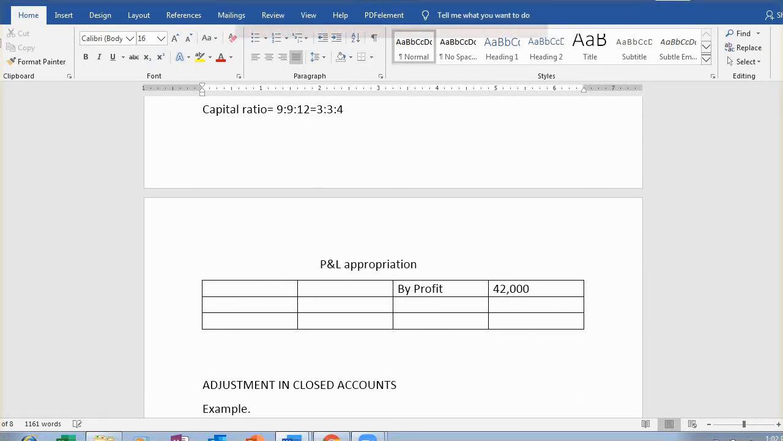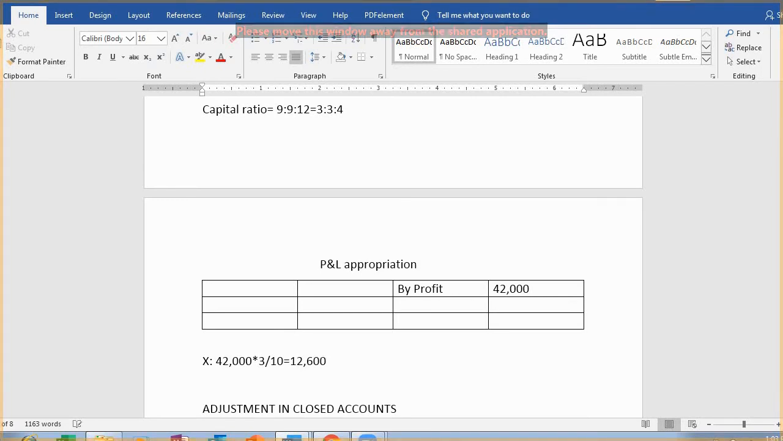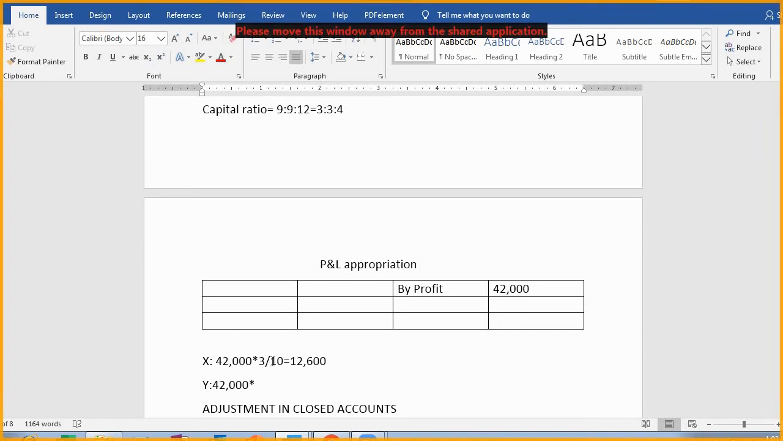So this 42,000 will be divided between X, Y and Z. How that will be calculated, you just see. 42,000 into 3 by 10, since 3, 3, 4 makes 10. It will be how much? 12,600. Now for Y, 42,000 into 3 by 10, the same thing. So it will be 12,600.